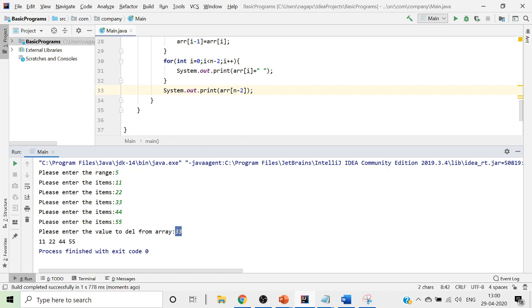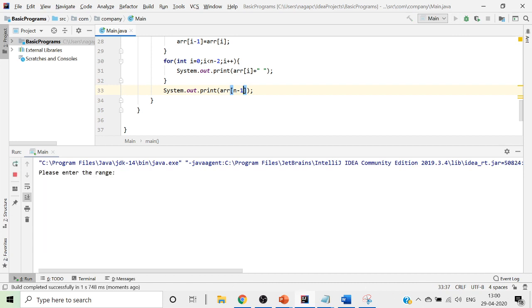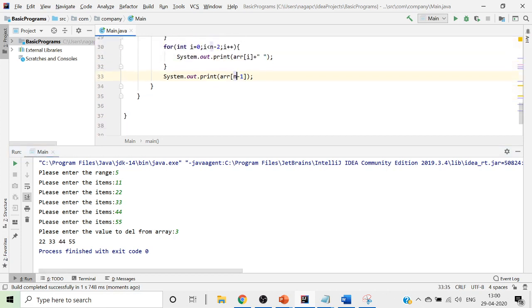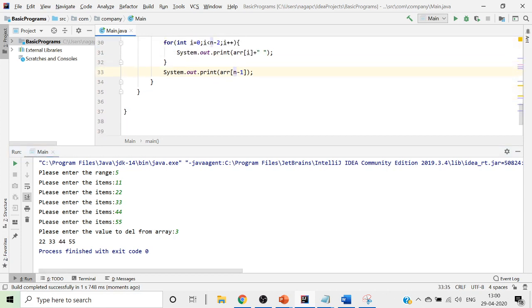Now when I give ARR of n minus 1, you are not printed anything. Say I'll give it as ARR of n minus 1. Once I run this, the same program again, I give 5 as the size, then 11, 22, 33, 44, 55. Then once I want to remove the third value, I've got the third value removed. But see, the ARR of n minus 1 is not getting printed. The values do not exist.